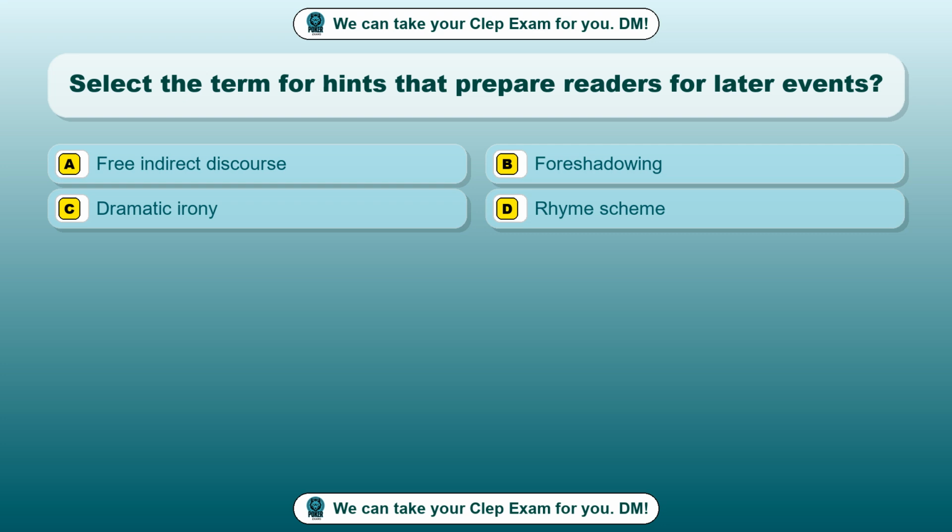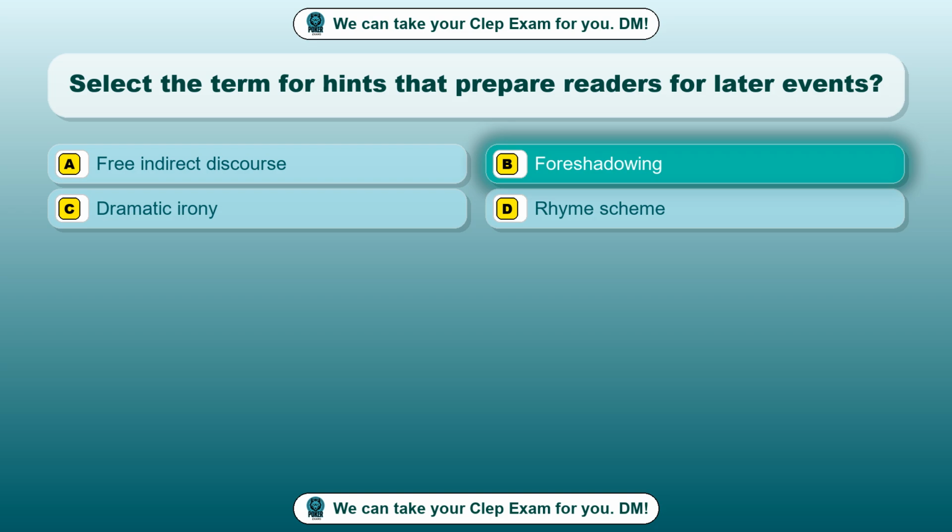Option A. Free indirect discourse. Option B. Foreshadowing. Option C. Dramatic irony. Option D. Rhyme scheme. The correct answer is option B.